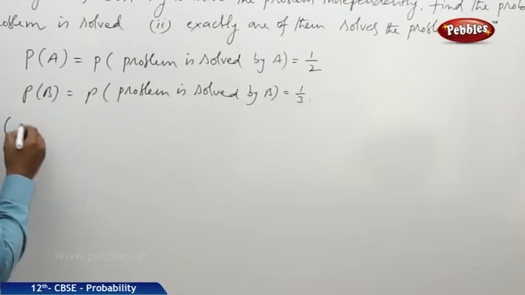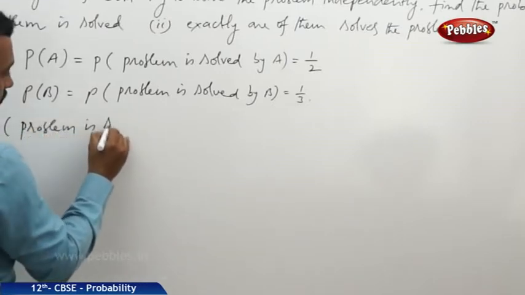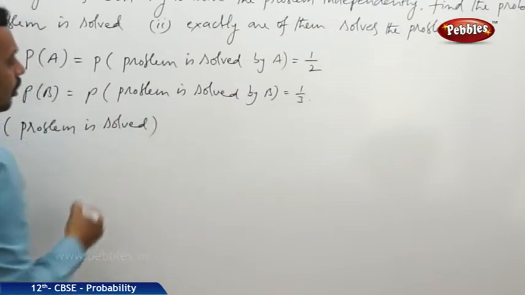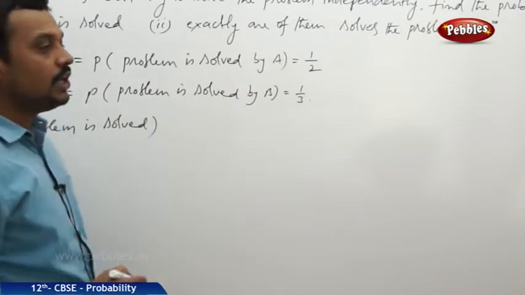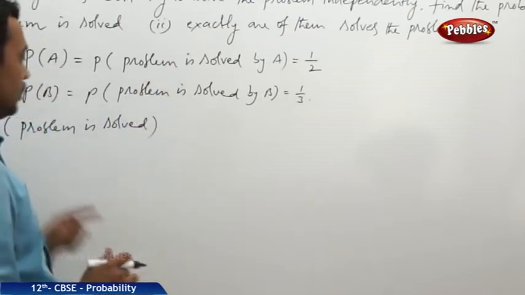First bit, the probability that the problem is solved. You know, when does the problem get solved? If at least one of them solves the problem, then only the problem will be solved.